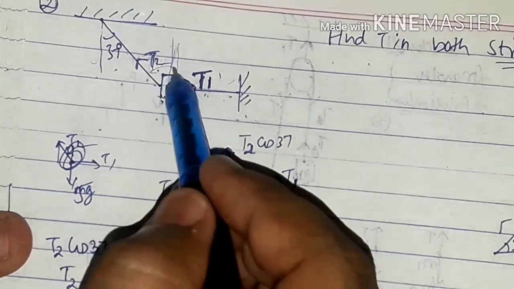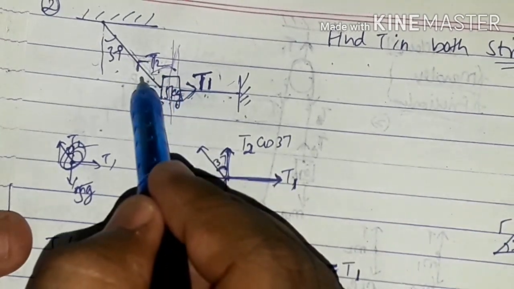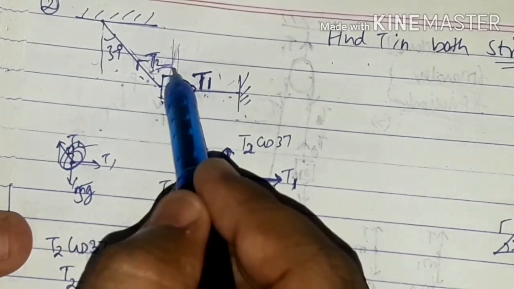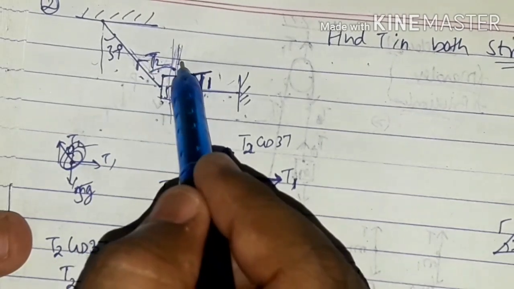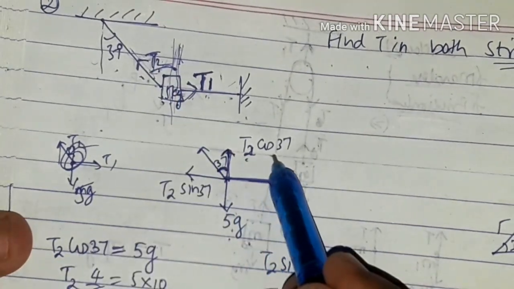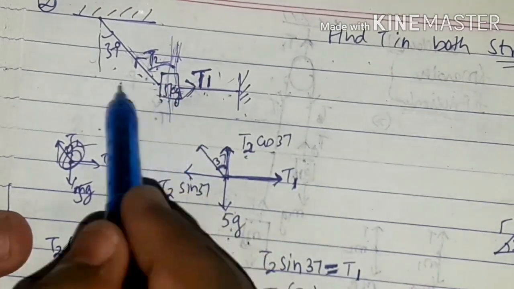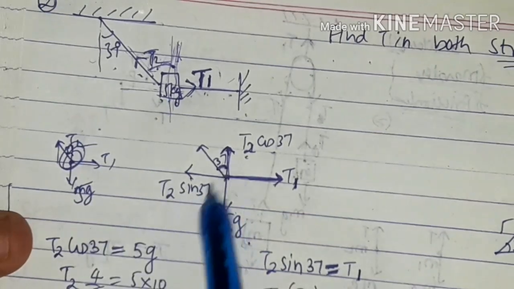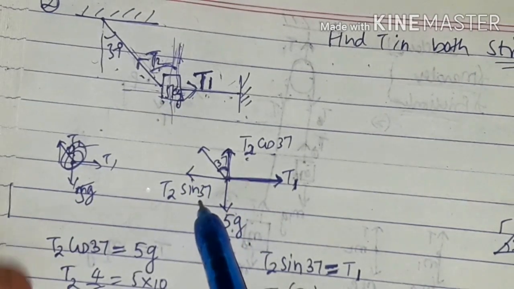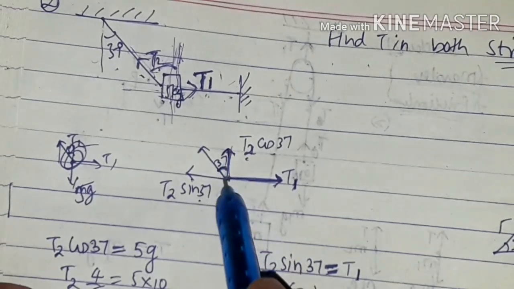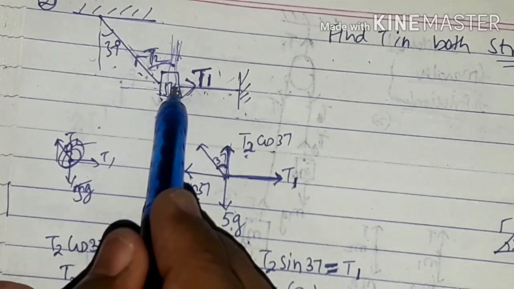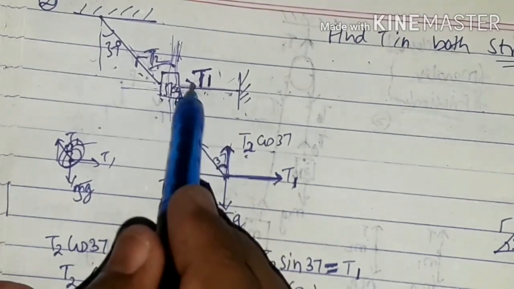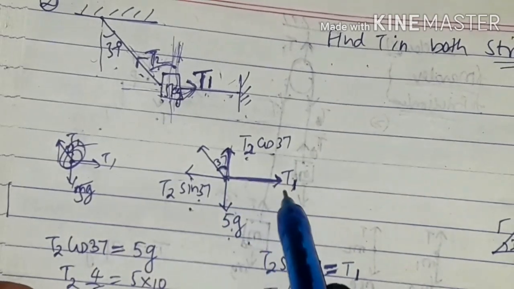So if this is T2, then this angle theta is 37 degrees. This force I take as T2 cos 37. And the one acting in this direction, I resolve as T2 sin 37. So this force is T2 cos 37 and this is T2 sin 37. And this is being pulled by this string, so one more tension is acting in this direction, that is T1, I will take it.